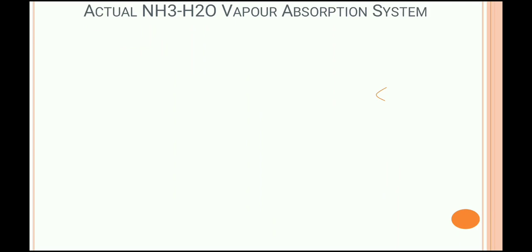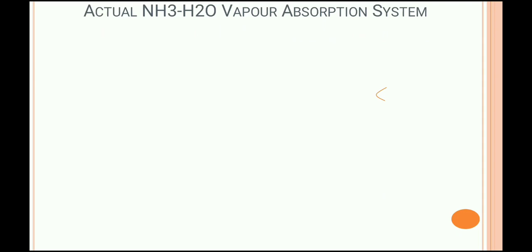Clear? Therefore, the actual NH3-H2O vapor absorption system is the modified form of the simple NH3-H2O vapor absorption system, and it improves the performance of the simple system by the addition of 3 parts: the analyzer, the rectifier, and the third one, the heat exchanger.